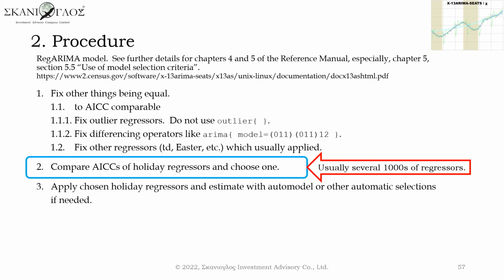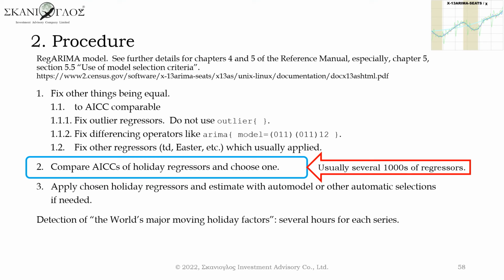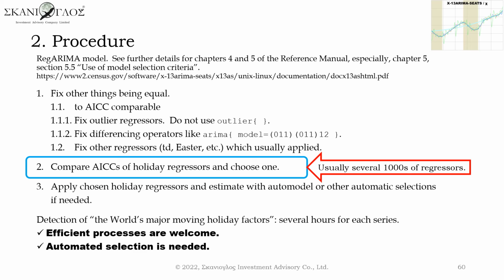Note that the above process needs to compare several thousands of regressors for each holiday. Detection of the world's major moving holiday factors would need several-hour calculation for each series. Therefore, efficient processes are welcome. I will automate the above process for easier detections.